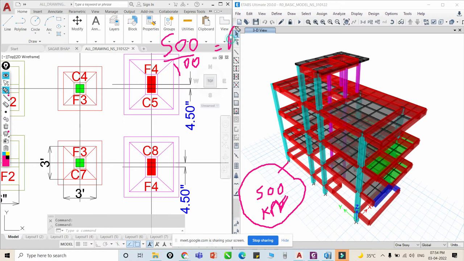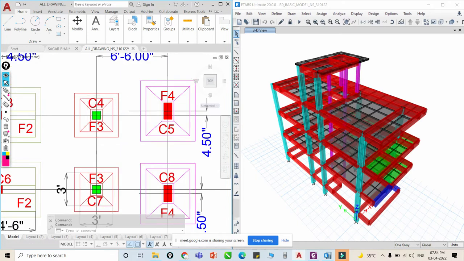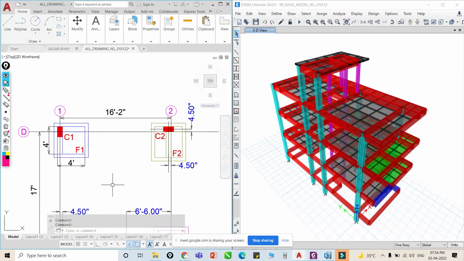So here we get the area which is required for this foundation design. If you divide 500 by 100, 500 is our loading, so its unit is kilonewton, and 100 is our SBC. SBC unit is kilonewton per meter square. So meter square will remain, and we will get this area in meter square. In this manner we have to calculate our required size of foundation, and then we have to model this structure.